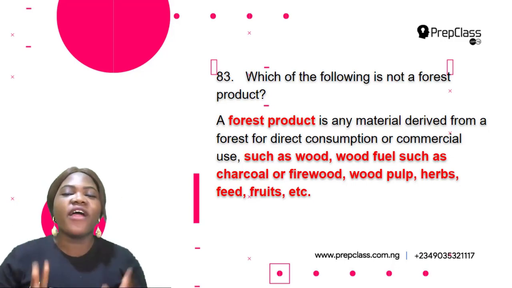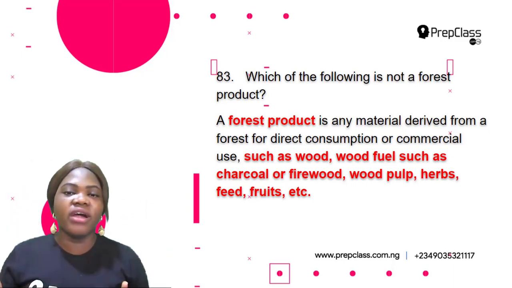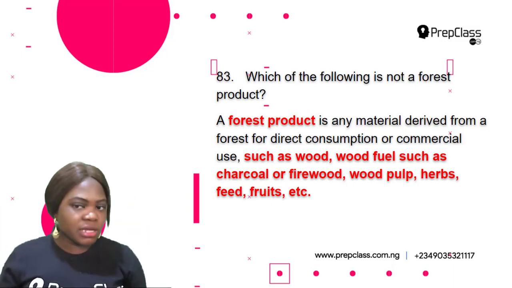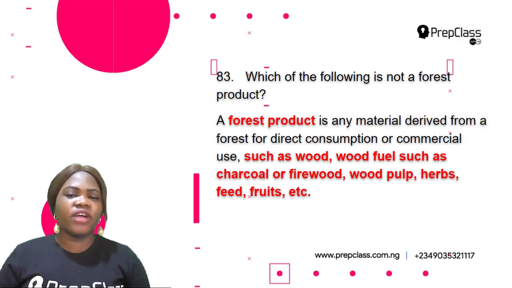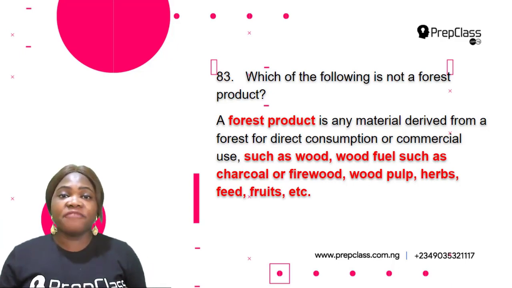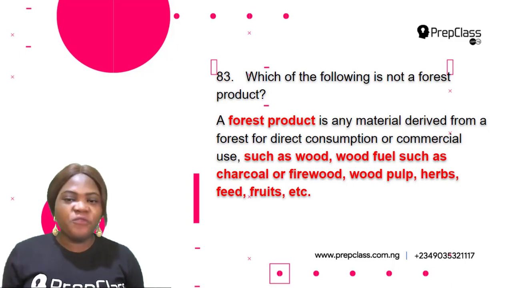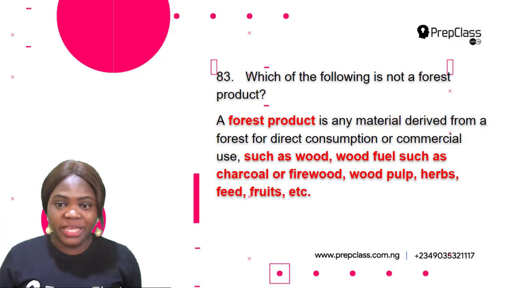So a forest product is any material that is derived from a forest, used for direct consumption or for commercial use. Examples of forest products are wood that is used for our furniture, wood fuel, such as charcoal and firewood. These are used for cooking, right?